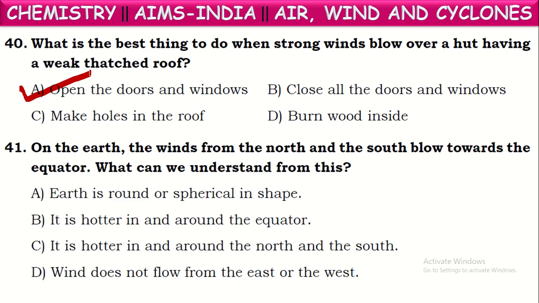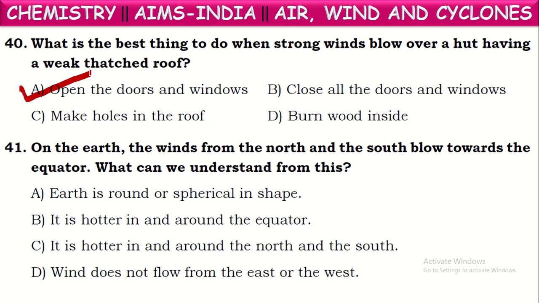Next one. On the earth, the winds from the north and the south blow towards the equator. Isn't it? It happens. The winds from the north pole and the south pole blow towards the equator. What can we understand from this? Why are these winds blowing from the north and south poles towards the equator?